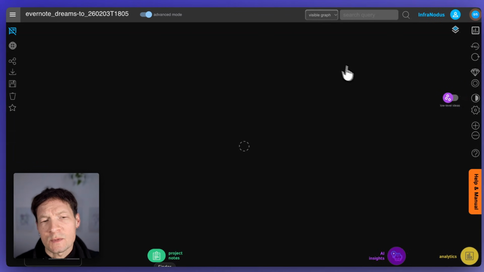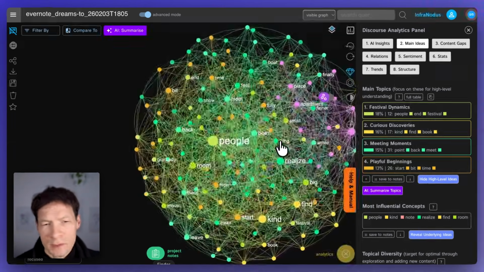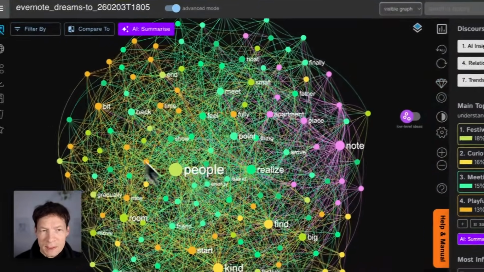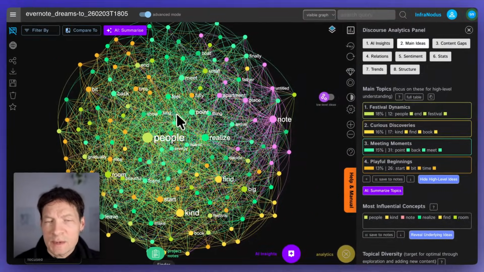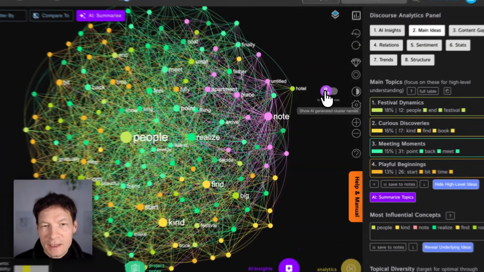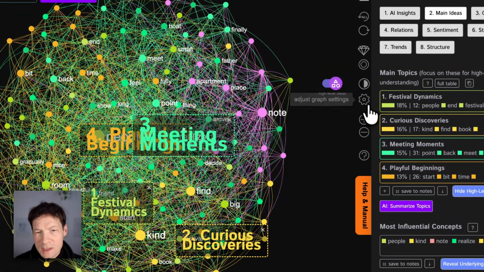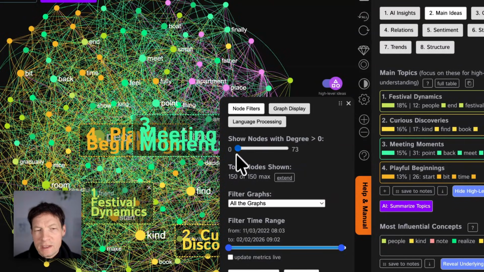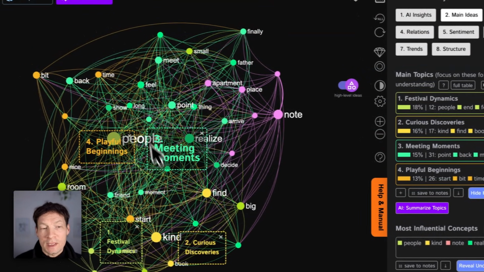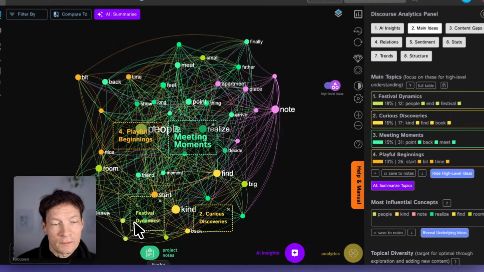I think these are some dreams from some time before. It's not the most recent ones, but basically what InfraNodus does is that it represents this as a graph with the concepts. You can also do entity extraction, so the graph is less dense, but I like to work on this granular level of words because then the information is much more detailed. And then InfraNodus shows you what are the main concepts inside and which clusters they form and how they relate to one another. And so you can see that, for example, in my dreams, I've been dreaming about festival dynamics,